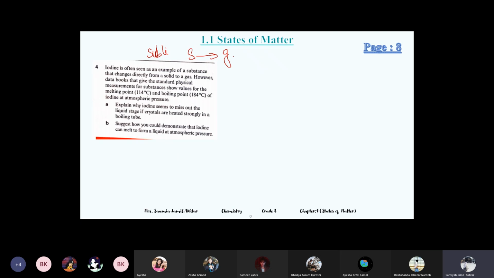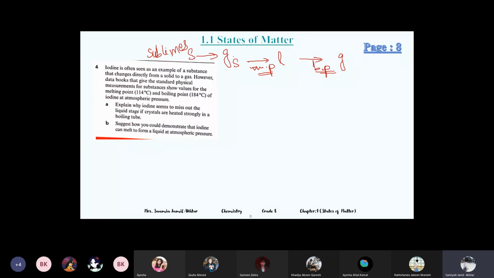So they are saying iodine sublimes, but in the data books there is a melting point and boiling point. It means that iodine will melt, and boiling point means the liquid iodine will boil. That is why we have melting and boiling points in the data book. But it shows sublimation.